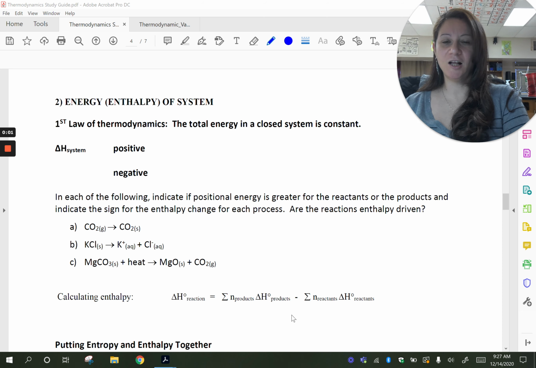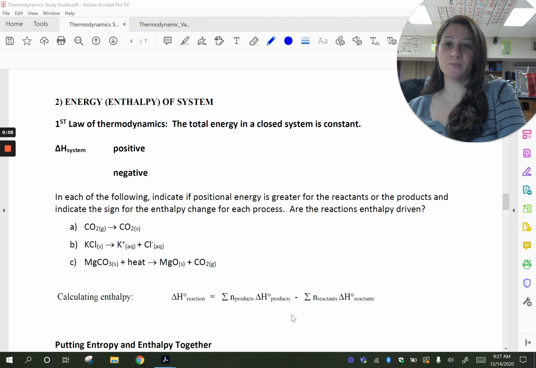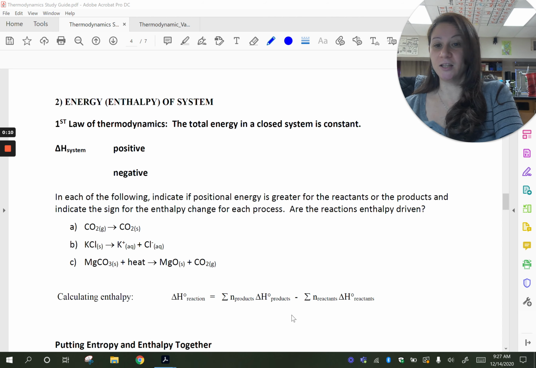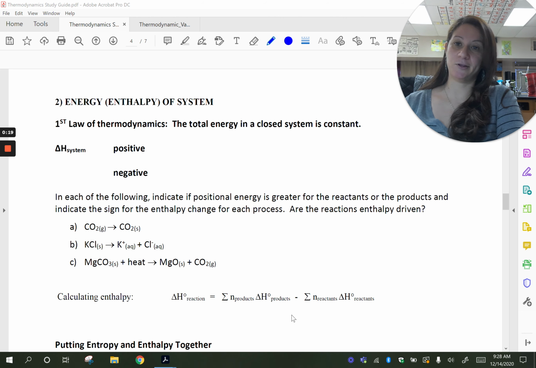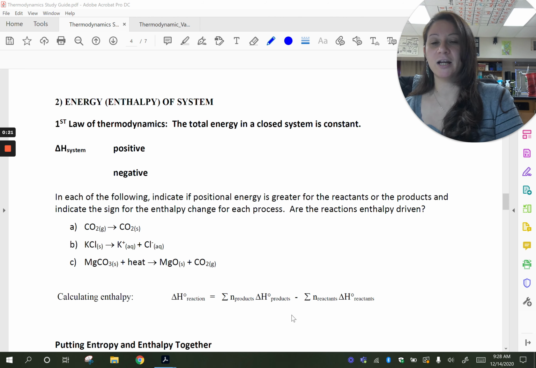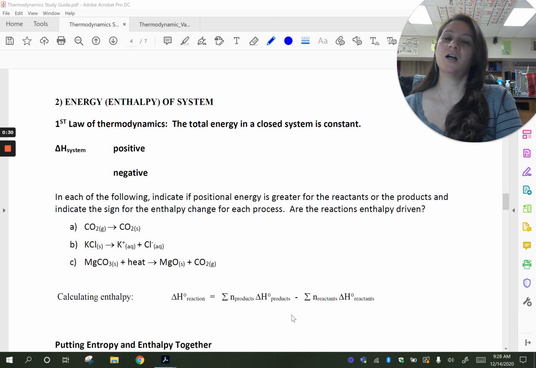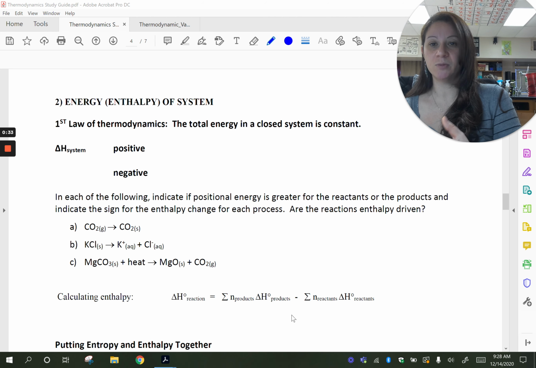Hi everybody. So we've been talking about thermodynamically favorable or spontaneous processes and reactions. And we said that the two driving forces in nature that determine whether the reaction is going to be thermodynamically favorable or spontaneous are entropy and enthalpy. So nature prefers the spread of matter and the spread of energy. So in terms of the spread of matter, we talked about entropy, that we want the products to have more entropy than the reactants, more disorder. And so we want delta S of our system to be positive.